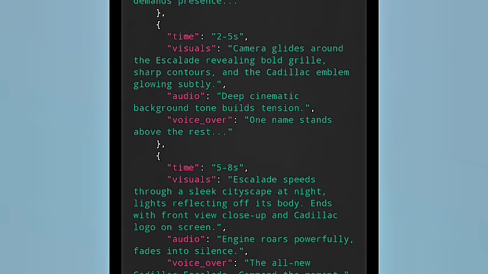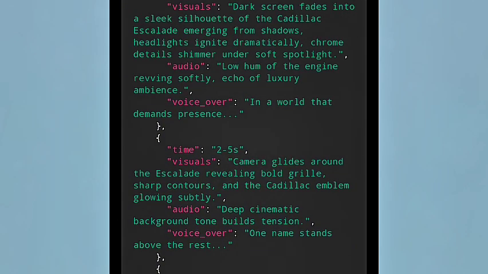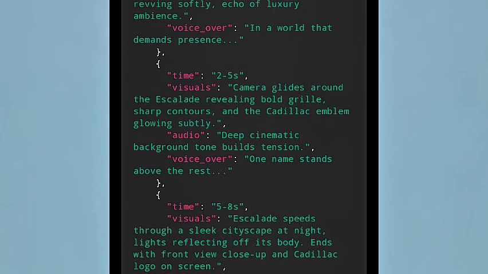Then the second one is this. From 2 seconds to 5 seconds, the camera glides around the Escalade, revealing the bold grille, sharp contours, and the Cadillac emblem glowing softly, right? Then this is the audio: a deep cinematic background tone builds tension. Then the voiceover is: one name stands above the rest. So the first one is: in a world that demands presence. The second one is: one name stands above the rest. Together: in a world that demands presence, one name stands above the rest.